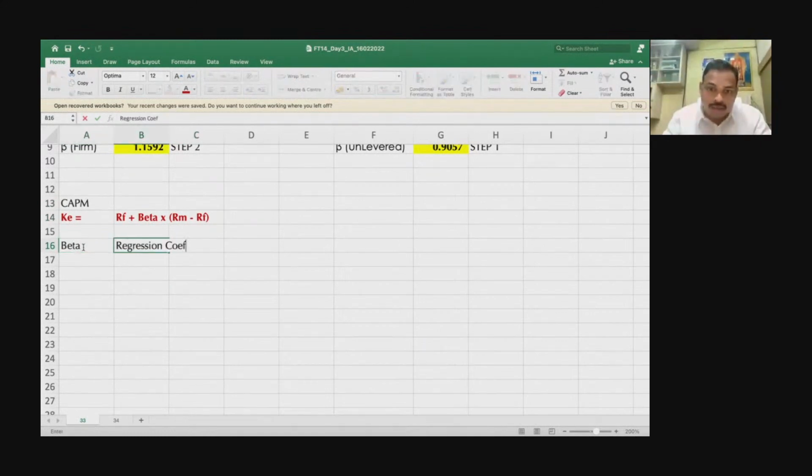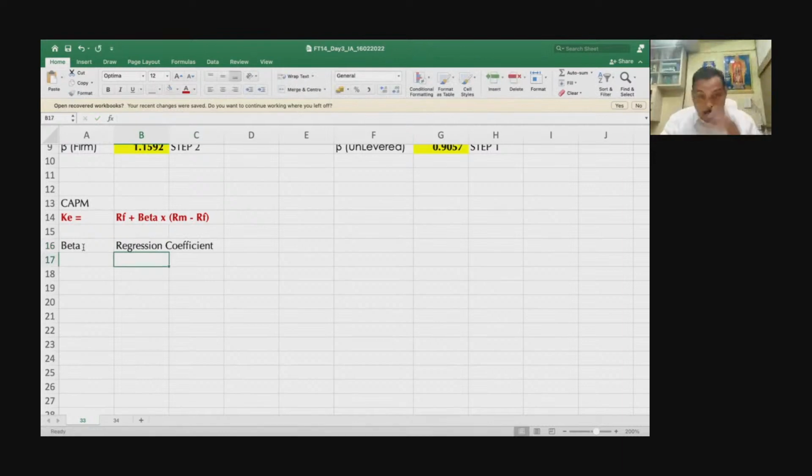Okay, this is a regression coefficient. Hope you understand what a regression coefficient is. This regression coefficient means the relationship between your asset, what you're going to value, and the market. Market goes up, asset value goes up. Market comes down, asset value comes down. Then your beta will be 1.